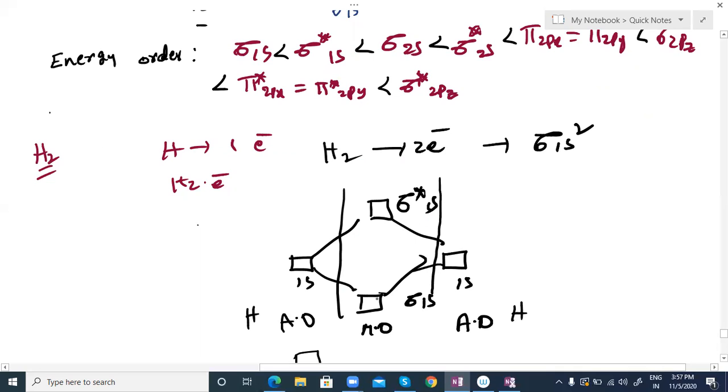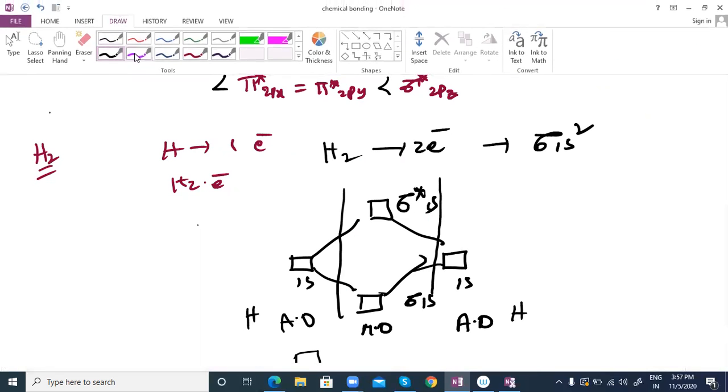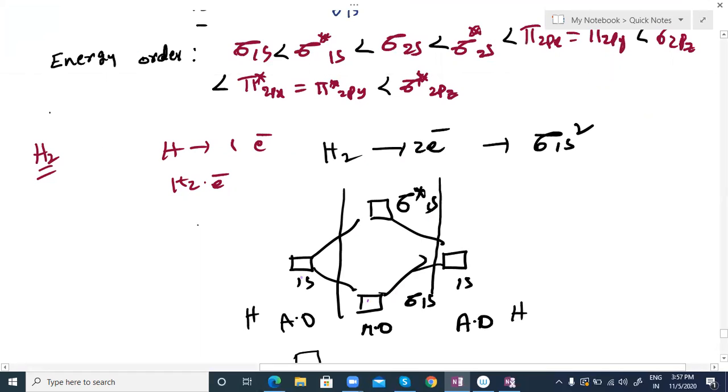So two electrons. Each box can accommodate two electrons. Sigma 1s2 means it has two electrons. We can fill only two electrons. So here, actually they have one electron each. We can write the spins opposite.